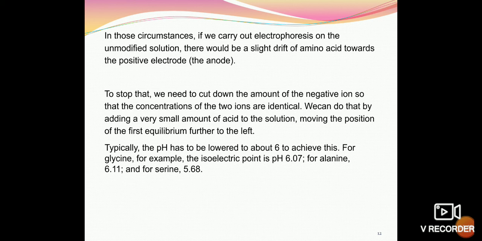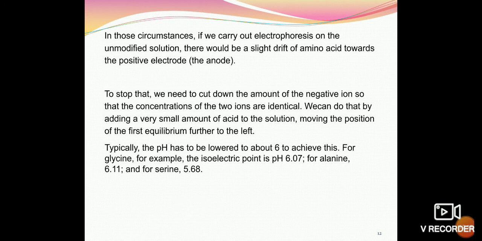To stop that, we need to cut down the amount of negative ion so that the concentrations of the two ions are identical. We can do that by adding a very small amount of acid to the solution, moving the position of the first equilibrium further to the left. Typically, the pH has to be lowered to about 6 to achieve this.